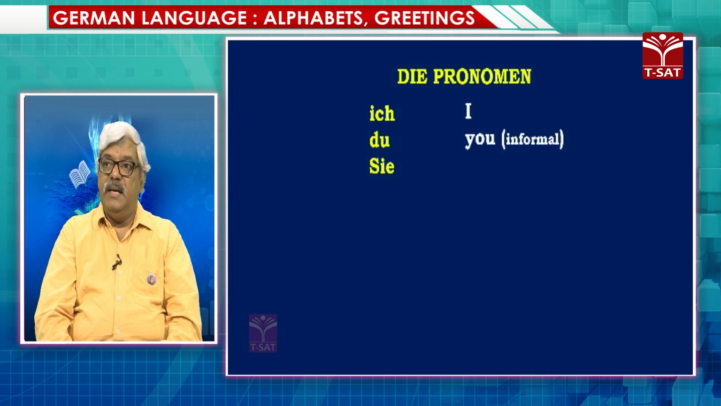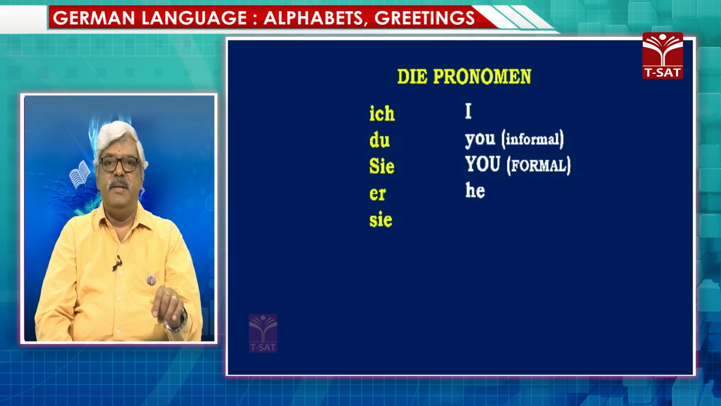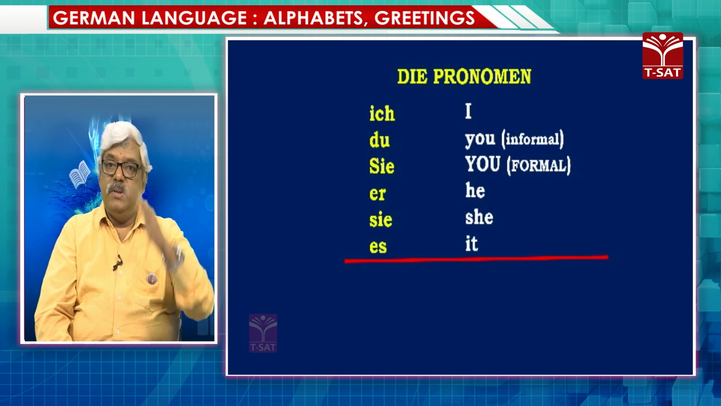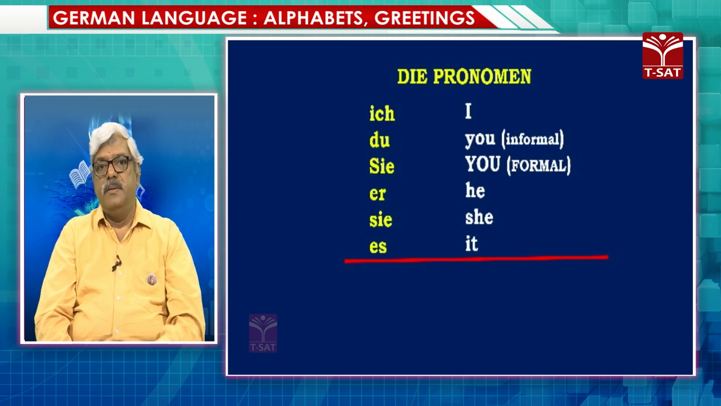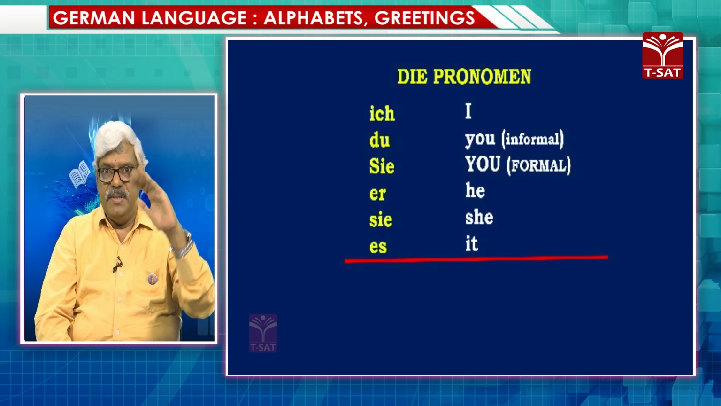Then Sie, which is formal. The formal you. Er, he. Once again you have a Z, but look at the spelling. It has small s. It means she. She. Es. It. All these ones are singulars. Ich, du, er, sie and es are singular.